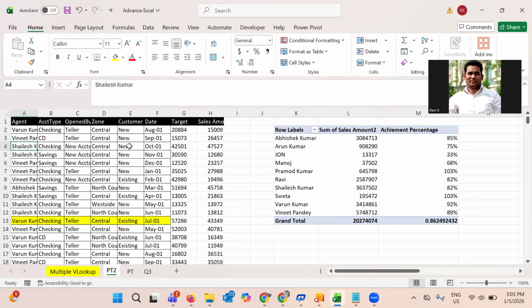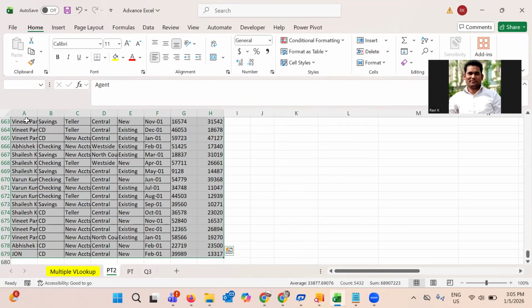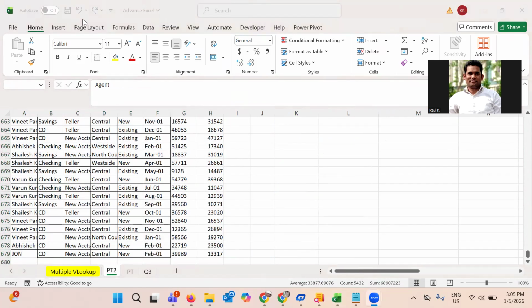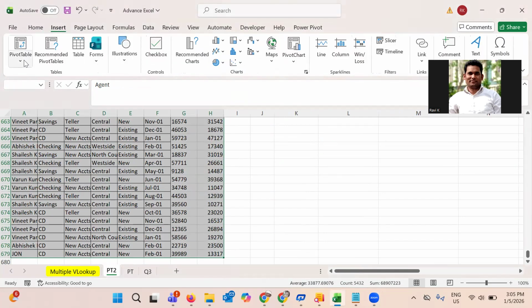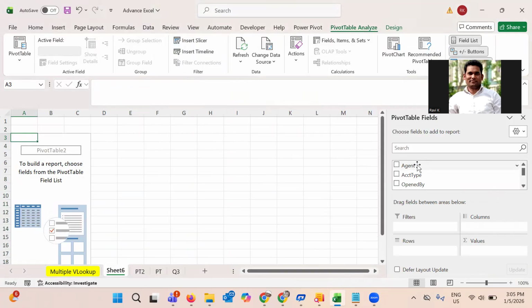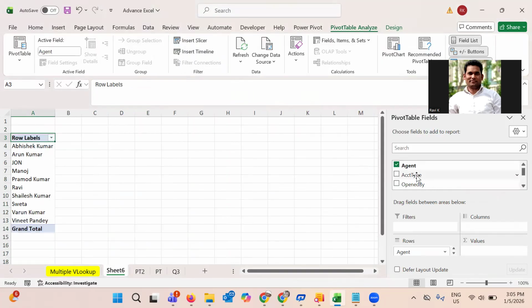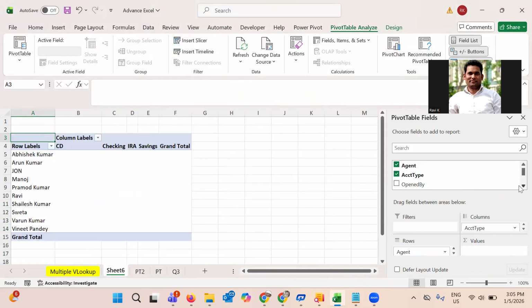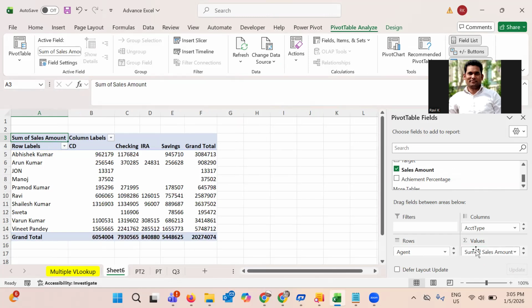The second thing, let me show you how we can also use a slicer. A slicer is used to quickly filter. For example, I don't want to show that slicer here, so I'm just inserting a new pivot table so that it will be easy for you to understand. I'm going to create a new worksheet. Suppose I have taken agent type, account type, and sales amount.